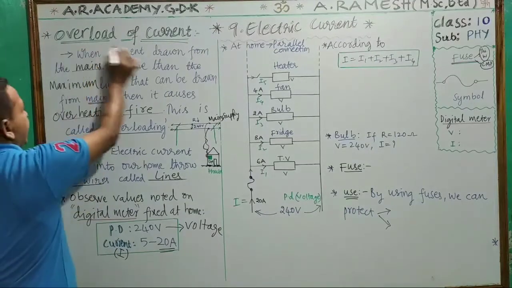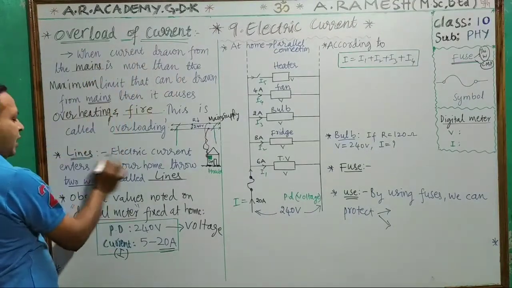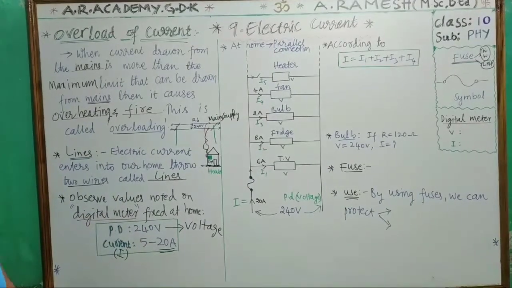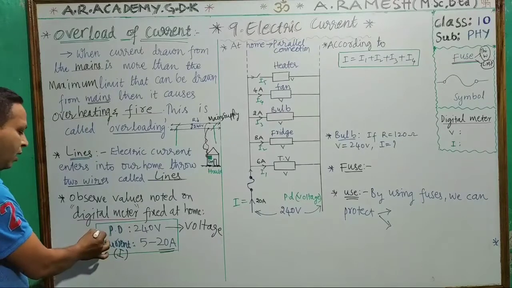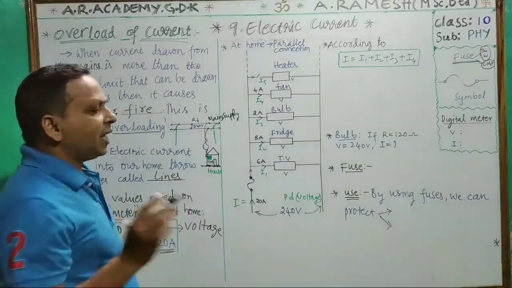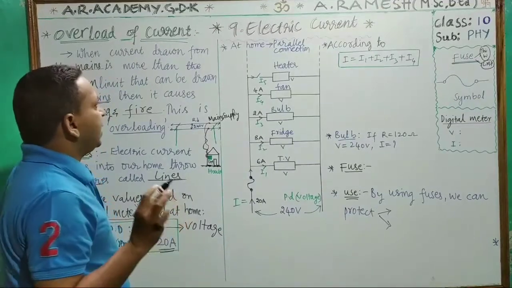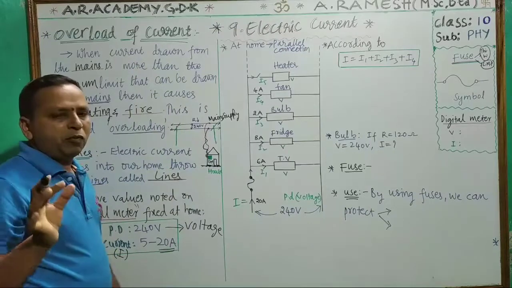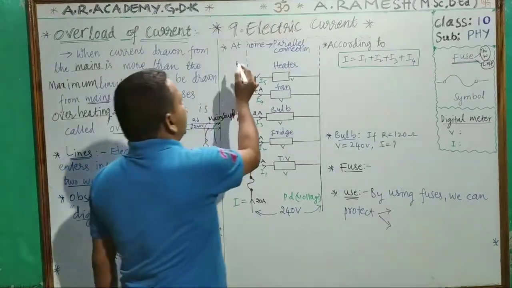Now we discussed what is overloading, what are lines, and what is written on the digital meter or current reading meter in our houses. With an example, we will try to understand overloading clearly. What is meant by overloading? Okay, look at the board.